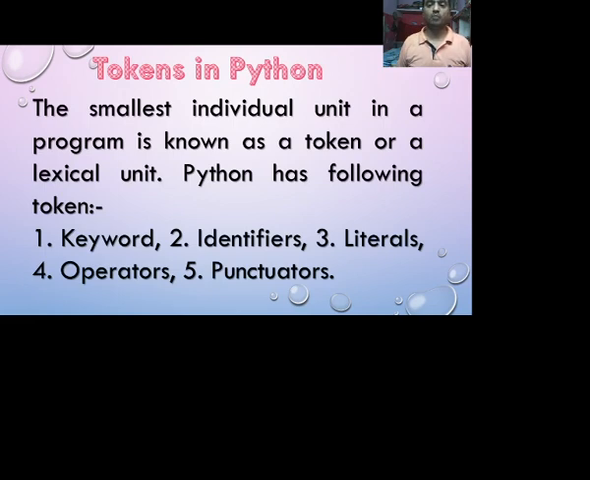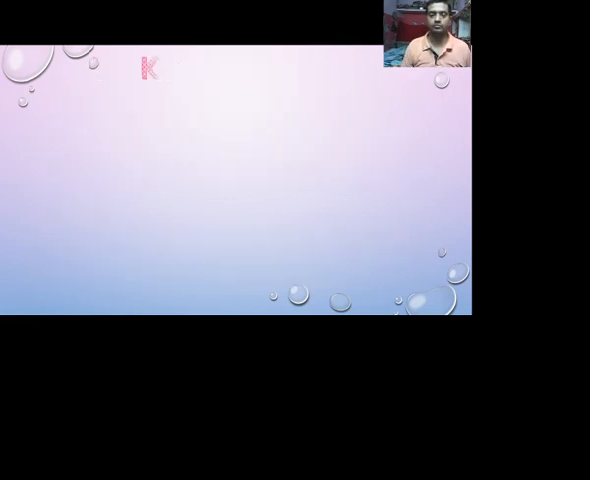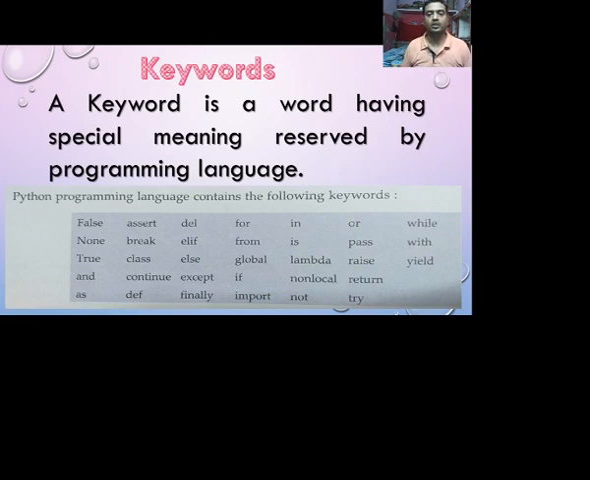Tokens in Python. The smallest individual unit in a program is known as a token or lexical unit. Python has the following tokens: keywords, identifiers, literals, operators, and punctuators. Keywords. Keywords are words having special meaning, reserved by the programming language. Special meaning means it has some procedure, some program, some instruction.